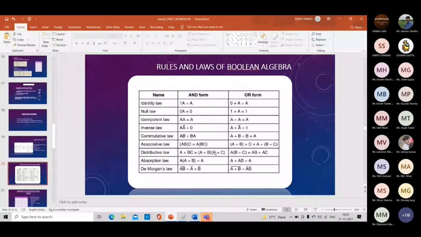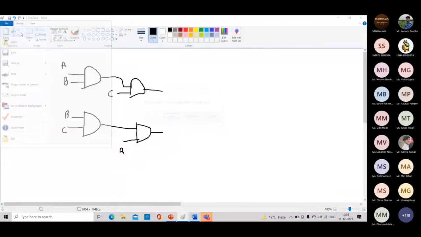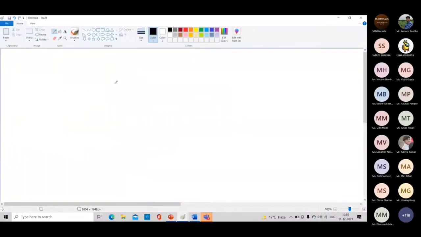Now absorption law. As you can see, A dot (A plus B) equals A. This comes from the idea that A plus B contains all the elements of A. I think I can prove it using sets. Here is A and here is B. We will understand it by union and intersection.